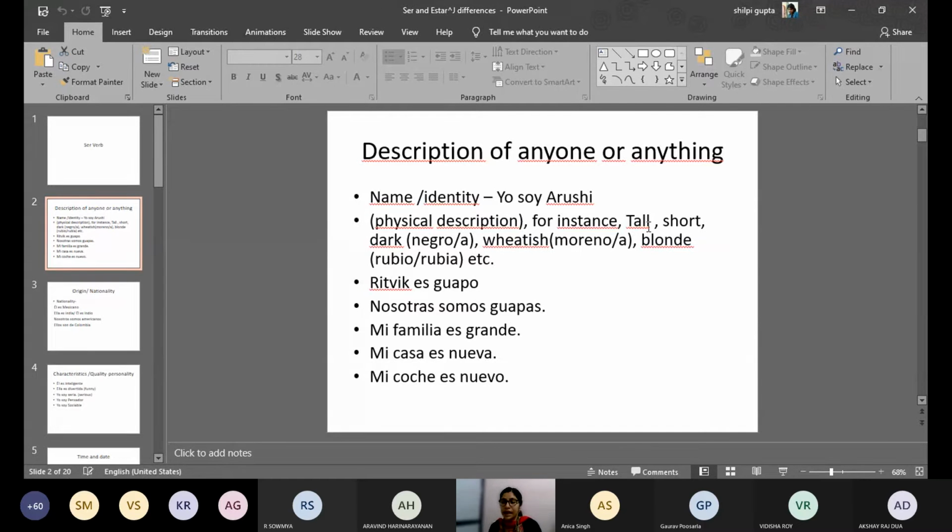Mi casa es naranja, mi casa es verde. This is talking about the house color, its beauty, because all these things are going to be there for a very long time. That's why we are using ser. Or my house is new, or my house is old. That is also a kind of identity. So when we are describing the physical description of anyone or anything, we have to use the ser verb.